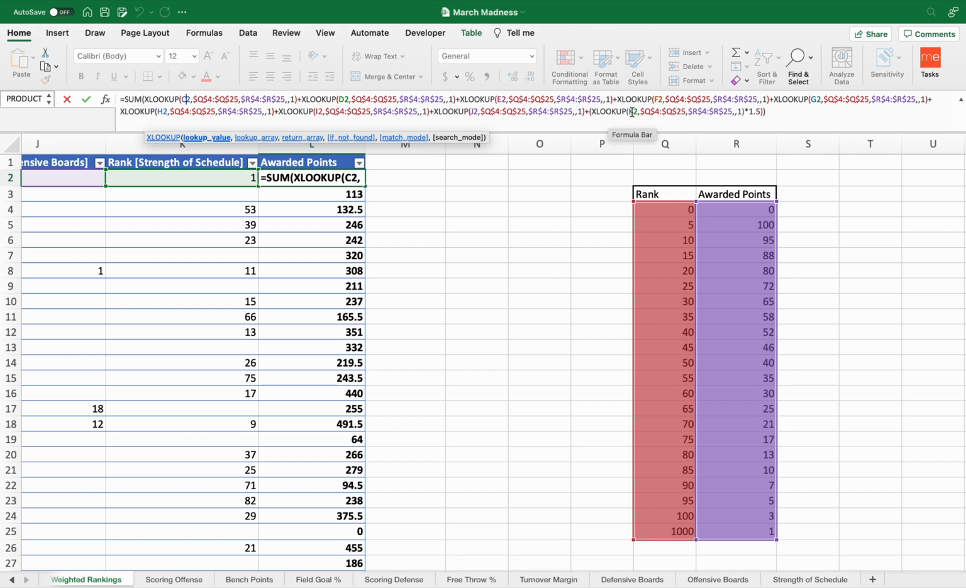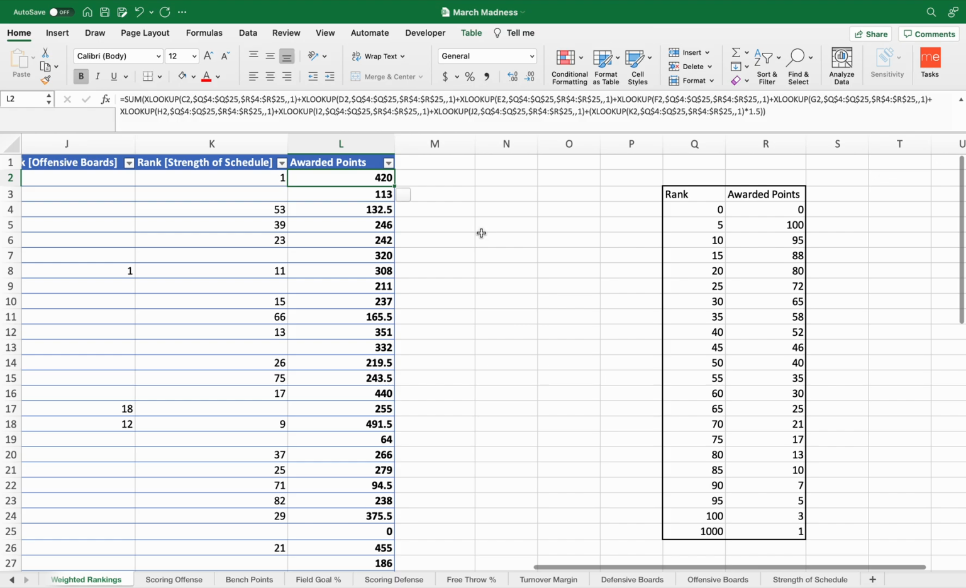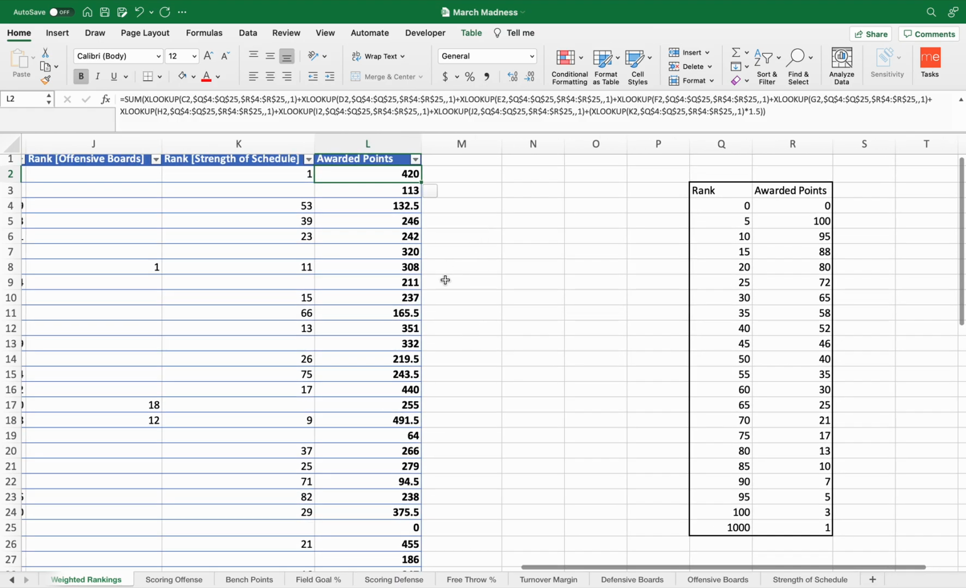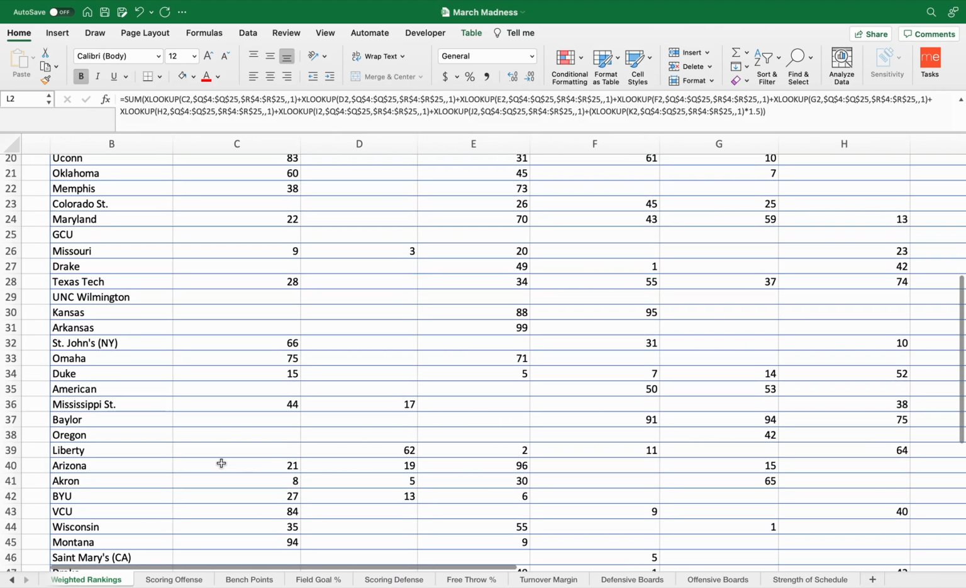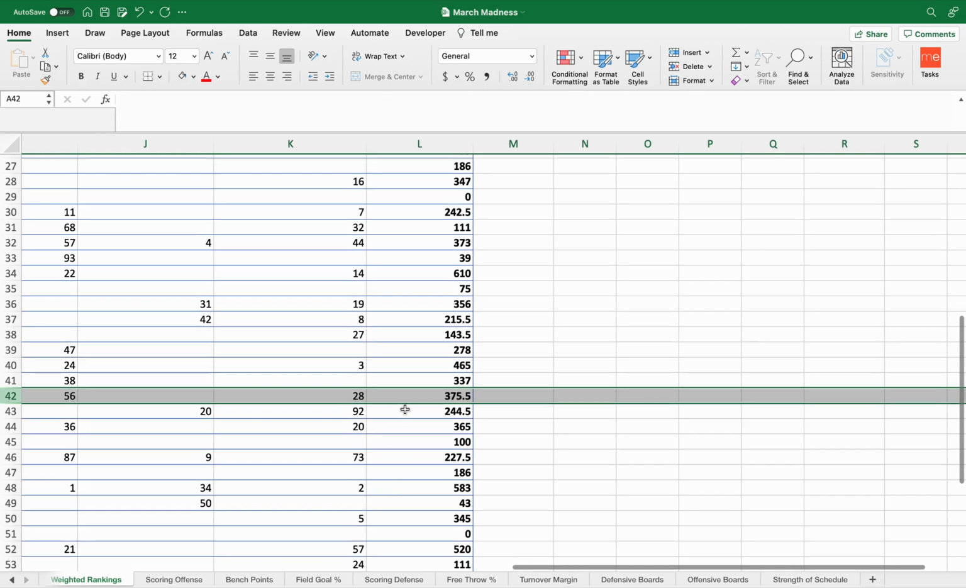One thing to note though is that for the strength of schedule, I think that's one of the most determining characteristics of predicting a model for March Madness. So I multiplied it by 1.5 to weight that a little bit heavier and allocate the points as so. After I click enter, it gives me the sum of awarded points for the associated rankings for each of the categories for each team. I copied that all the way down. If we look for BYU, we can see that the Cougars ended up receiving 375.5 points from my model.